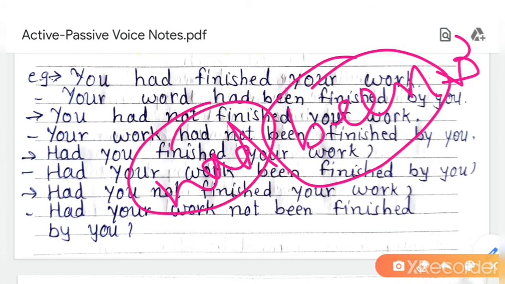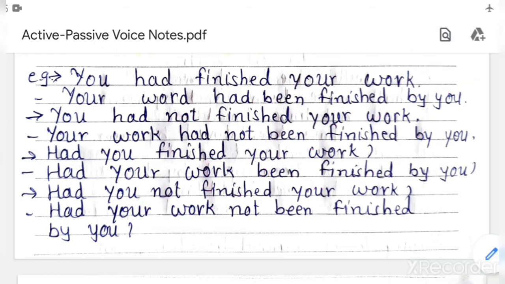You have to use had with all the subjects. Like present perfect tense we have to choose has or have according to the subject, but here in past tense we don't have any choice, we have to use had only. So it will be easy for you. Only add been in passive voice and change subject and object, that's all.